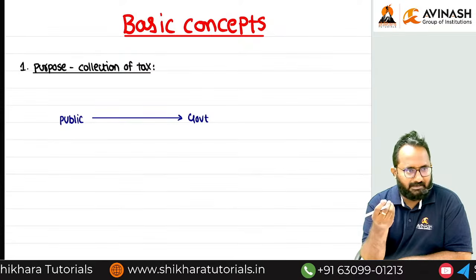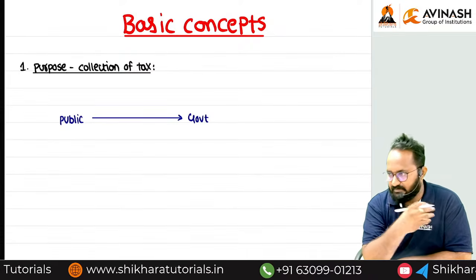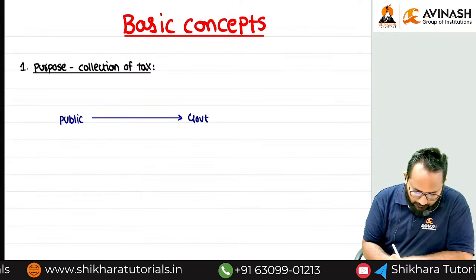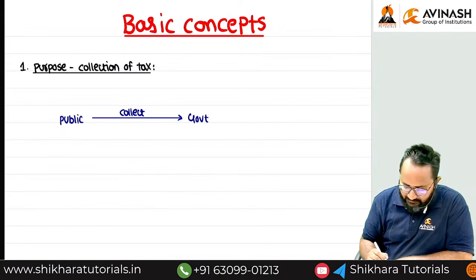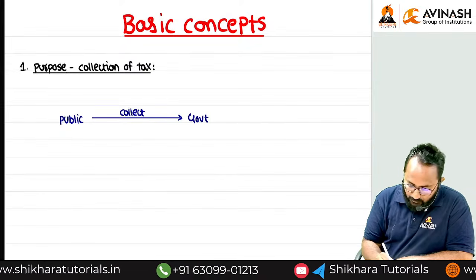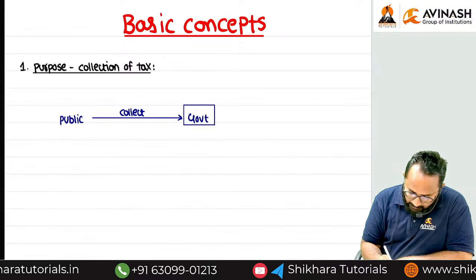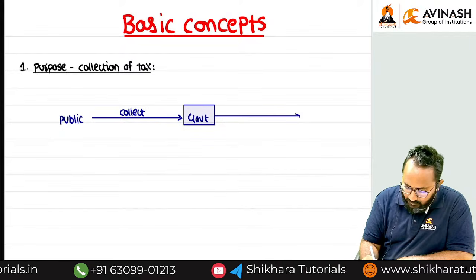If they are collected directly from any person, that is direct tax. If collected through any other person, that is called indirect tax. So from the public, the government collects the taxes, and whatever the government collects shall be utilized only for the public.